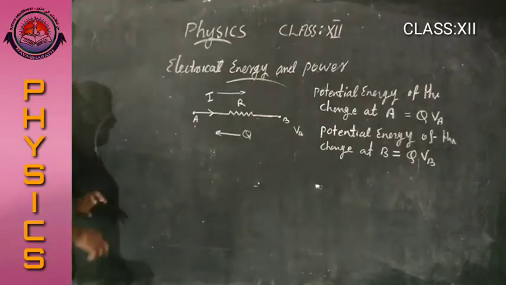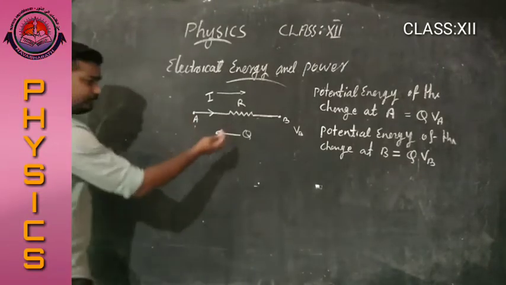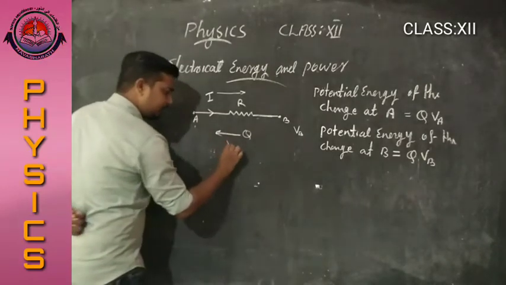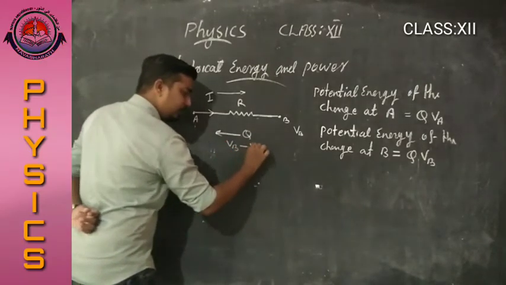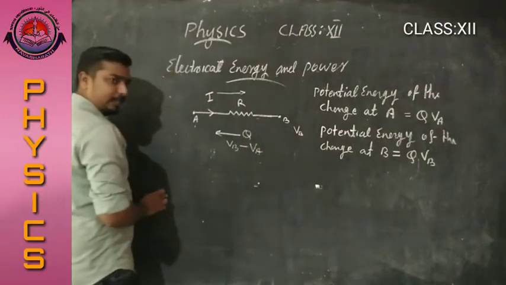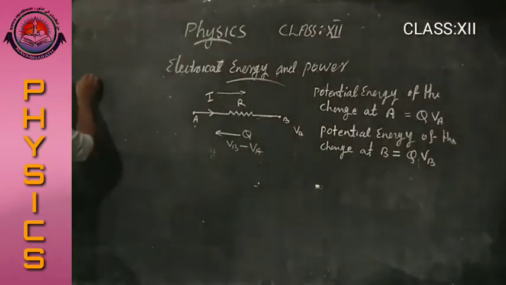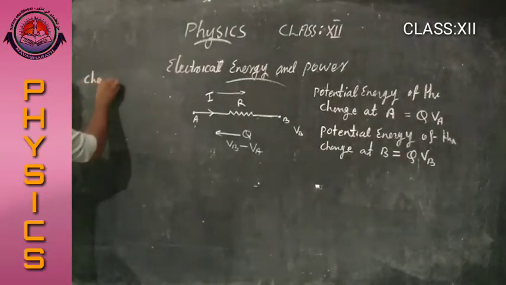And what is the change in electric potential here? Here the change in electric potential is VB minus VA. Then the change in potential energy